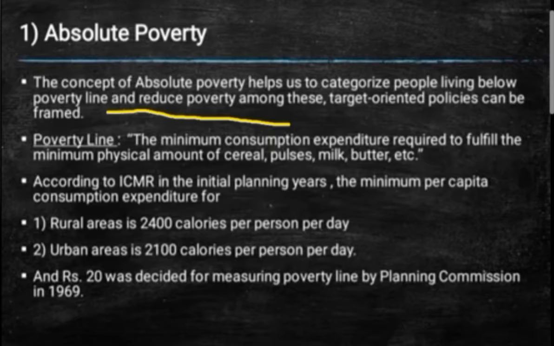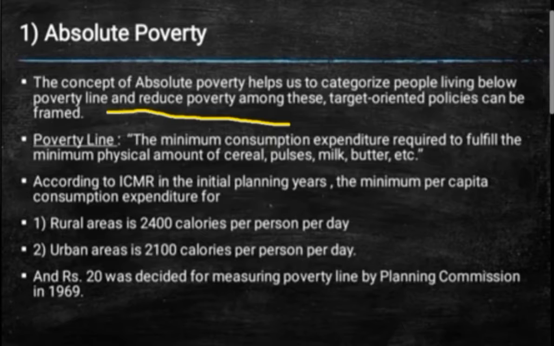The population having income or expenditure below that poverty line is termed absolutely poor. So absolute poverty is also termed pure and complete poverty, as we have seen.